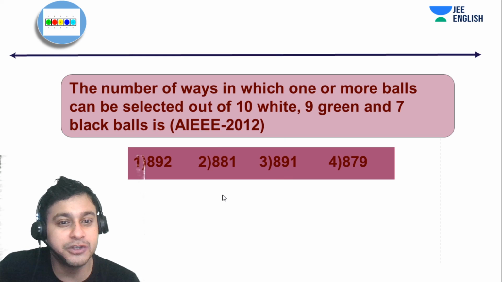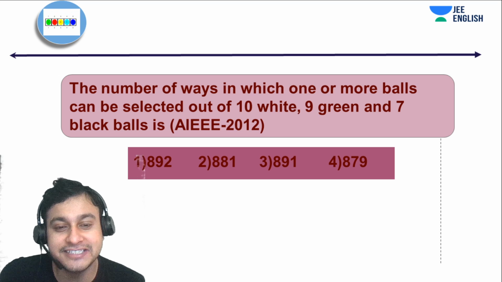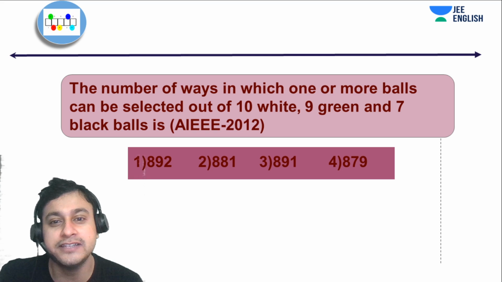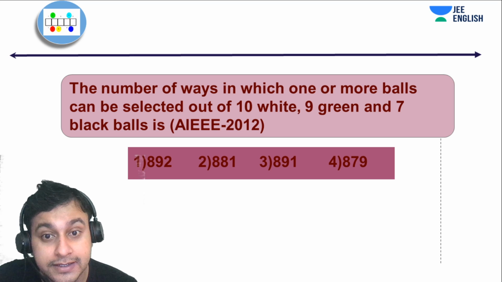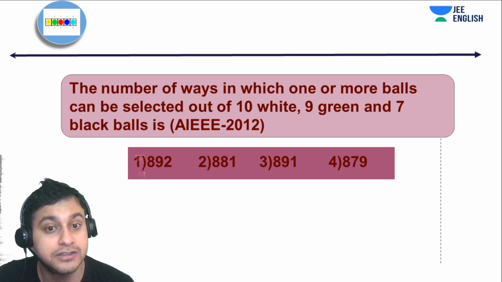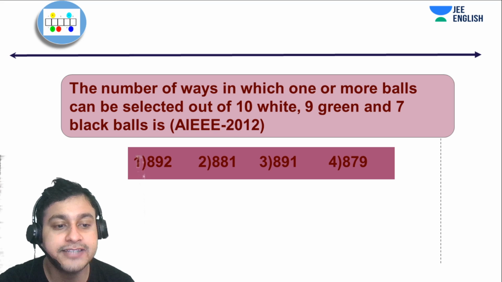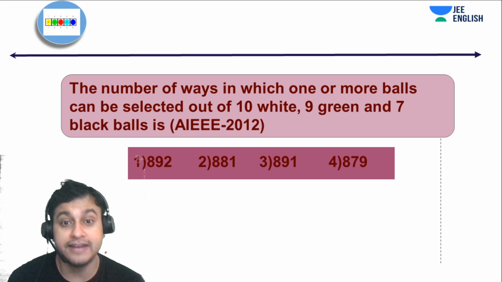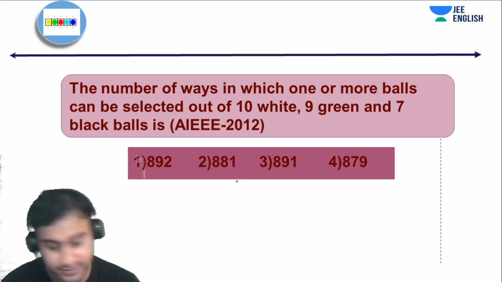Now, this is the question asked in AIEEE 2012, which is nothing but JEE Mains 2012. So this is a very interesting question. Now the question, they have slightly changed it, and they have asked here the number of ways in which one or more balls can be selected out of 10 white, 9 green and 7 black balls. So we are assuming that all the 10 white balls here are same. Obviously we have to do that because 10 white balls all are same and 9 green obviously are same and 7 black balls are also same.